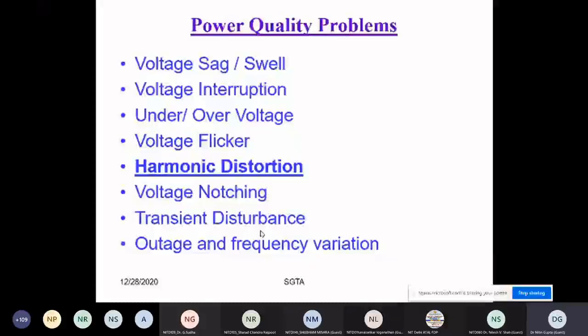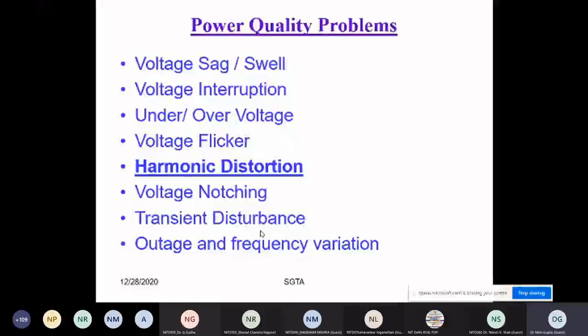In easy language, I can say that according to Fourier, that periodic waveform will be divided into a fundamental component plus some other components whose frequencies are integer multiples of that fundamental frequency.